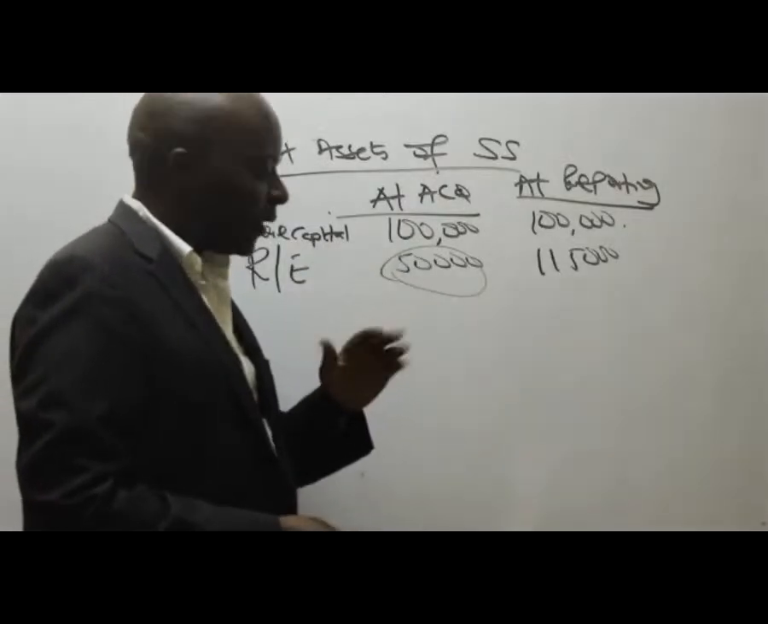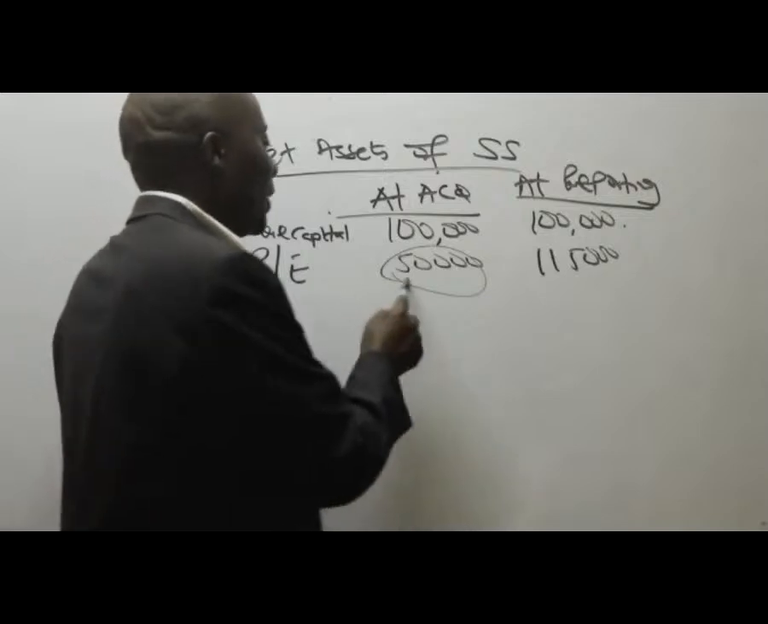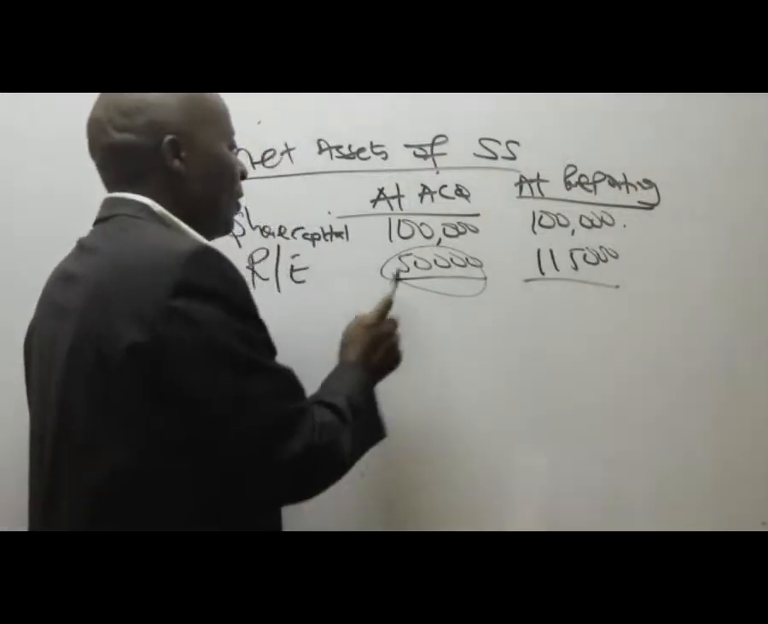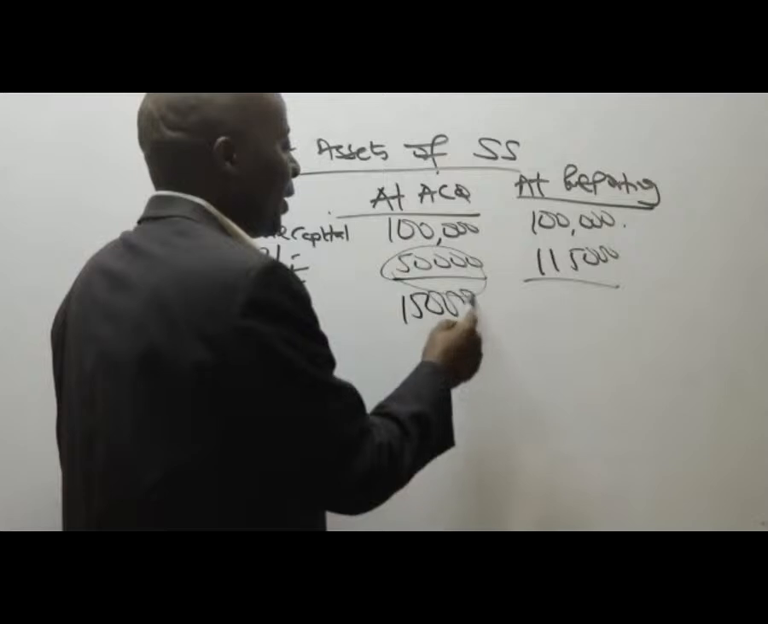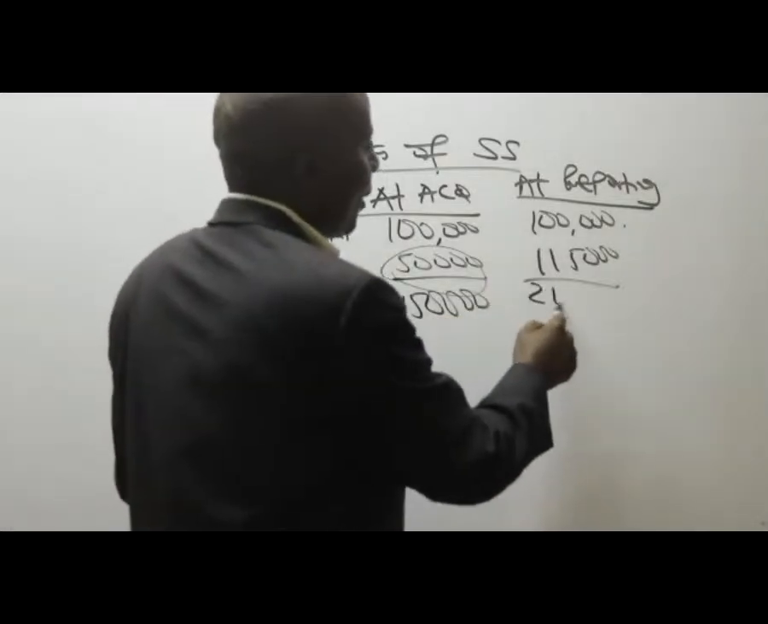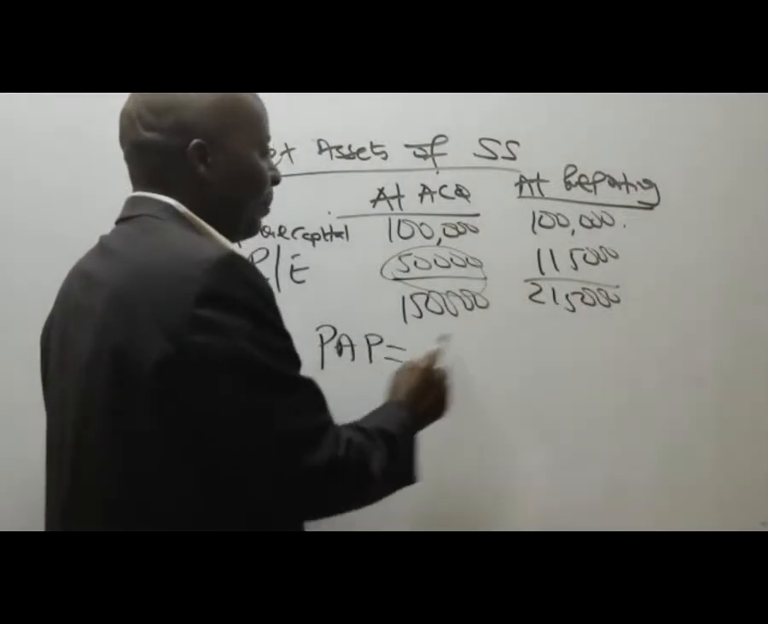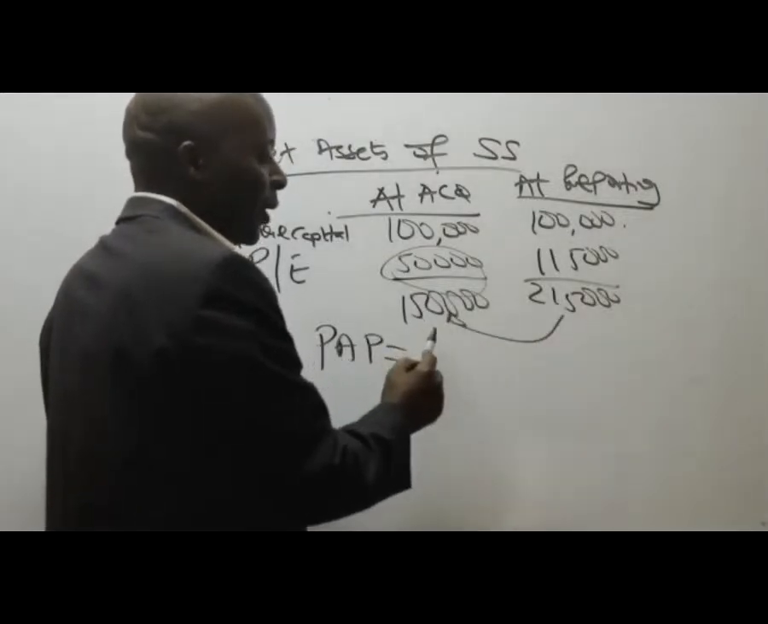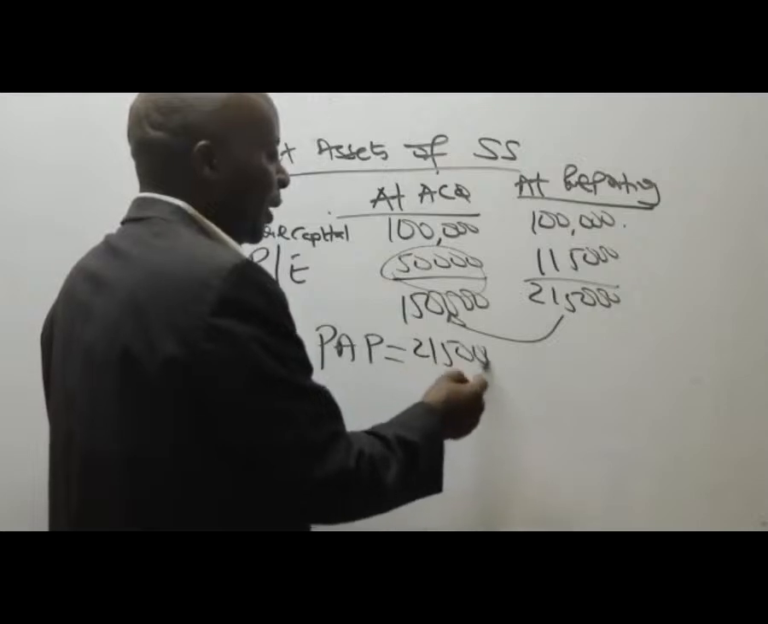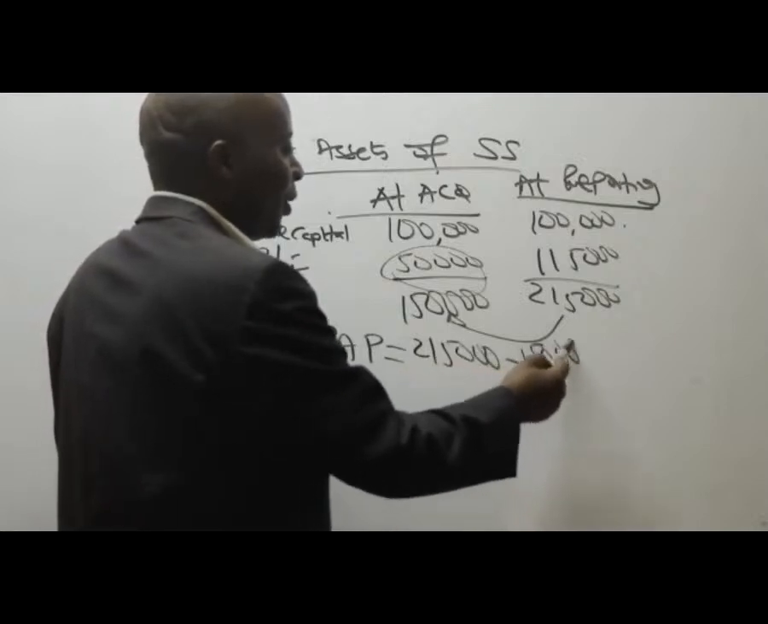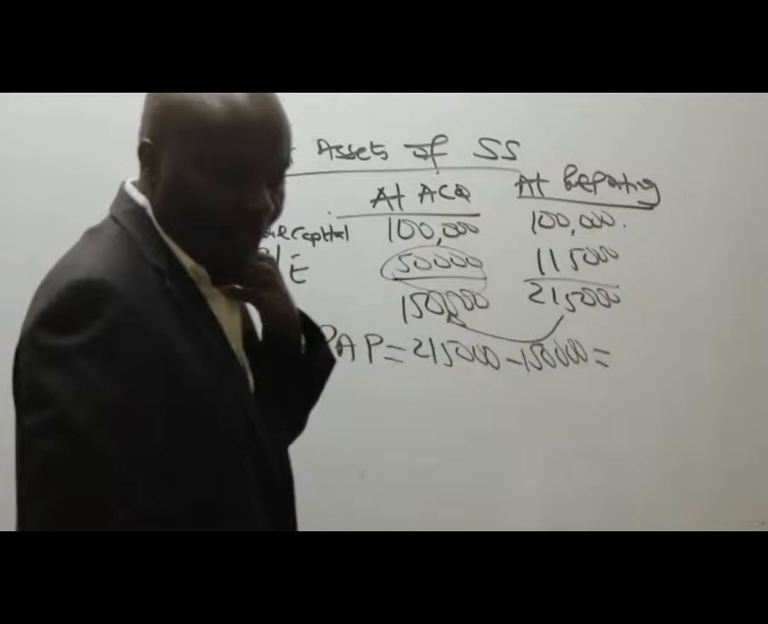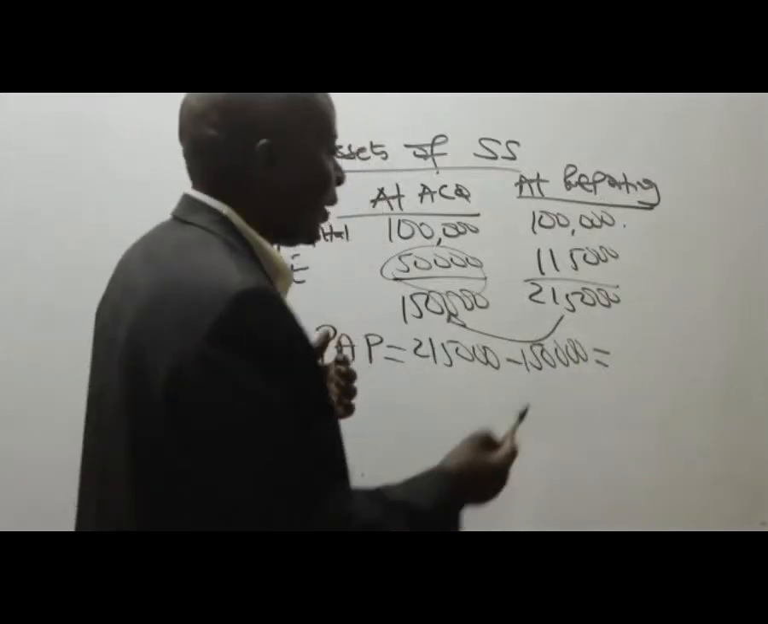Pre-acquisition, right? So we don't have any fair value adjustments. Come and add here. This is 150,000. And then somebody has given me 215,000. So then I'll be able to get the PAP immediately. The PAP, you subtract the two, right? So it will be 215,000 minus 150,000. Could you kindly give me a figure? 65,000. Thank you very much.